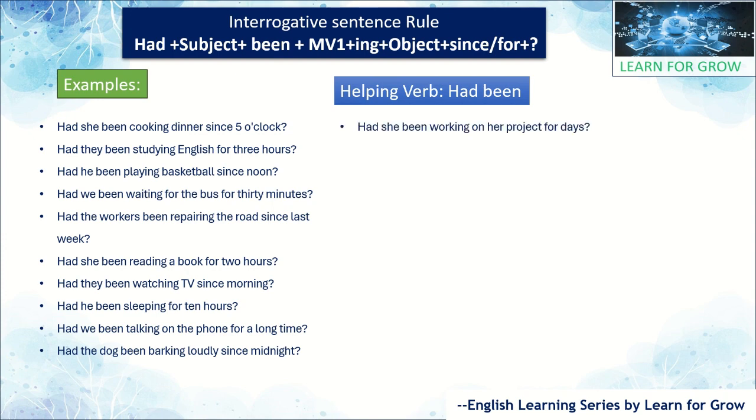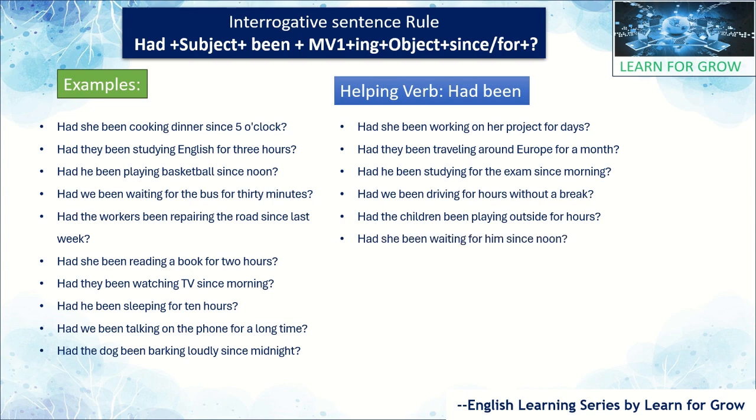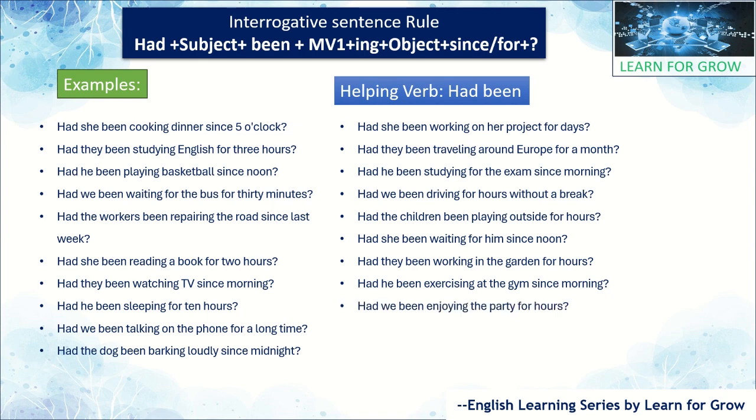Had she been working on her project for days? Had they been traveling around Europe for a month? Had he been studying for the exam since morning? Had we been driving for hours without a break? Had the children been playing outside for hours? Had she been waiting for him since noon? Had they been working in the garden for hours? Had he been exercising at the gym since morning? Had we been enjoying the party for hours? Had the baby been crying for hours?